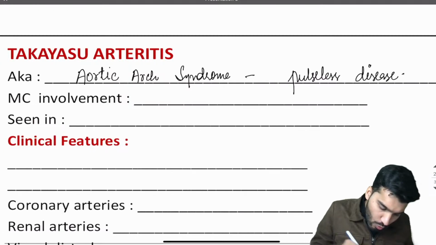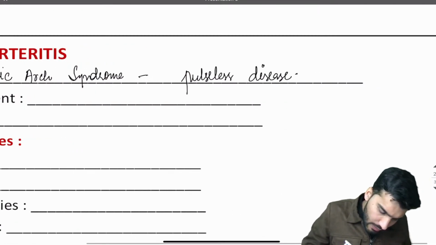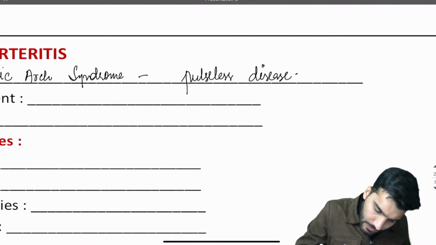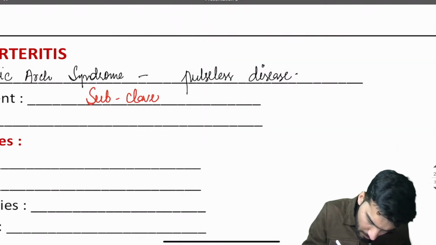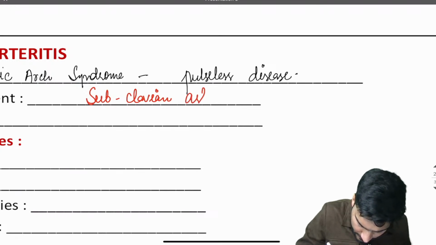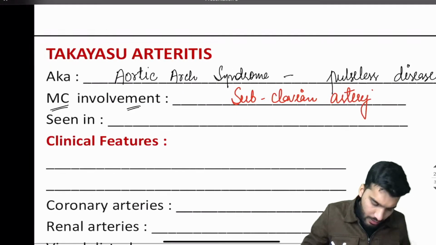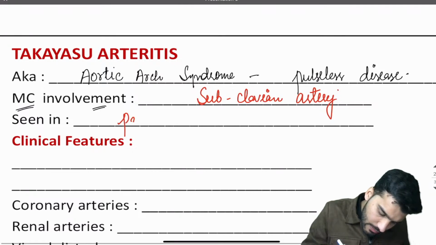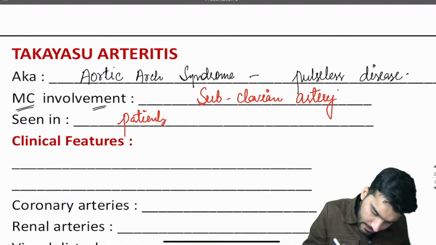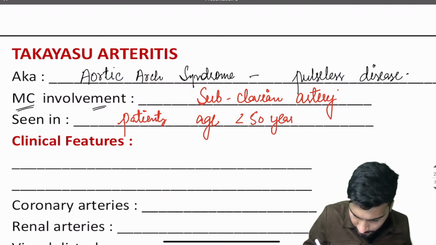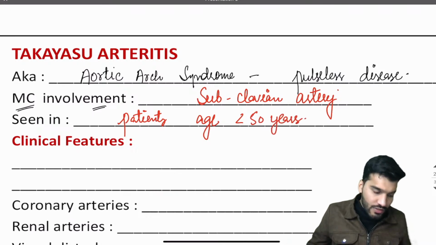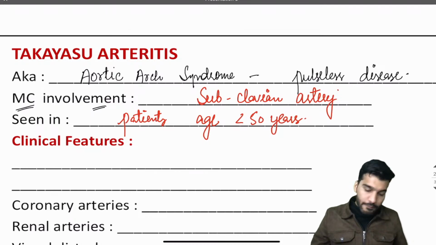Now, the most common involvement is of which artery? That's the subclavian artery. It is seen in females, usually less than 50 years of age.